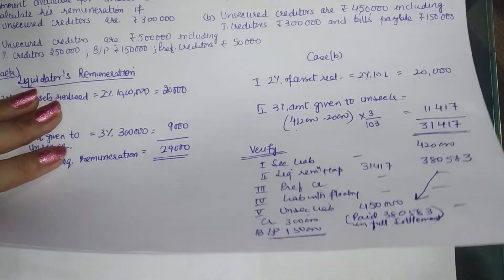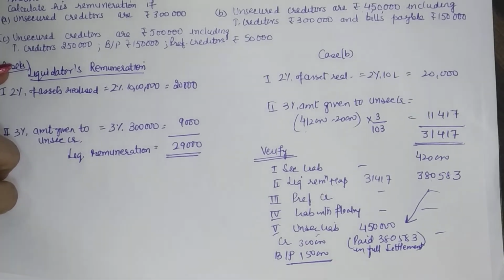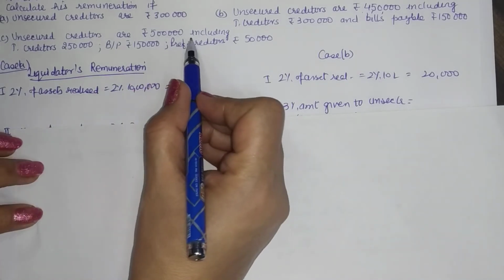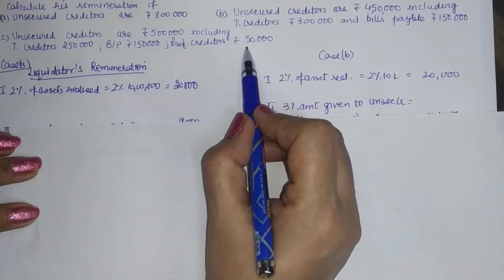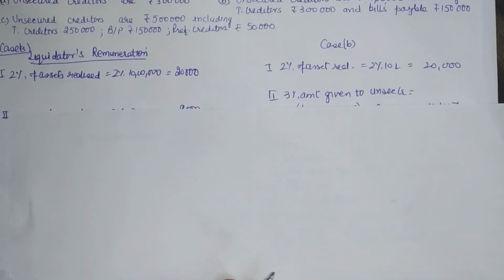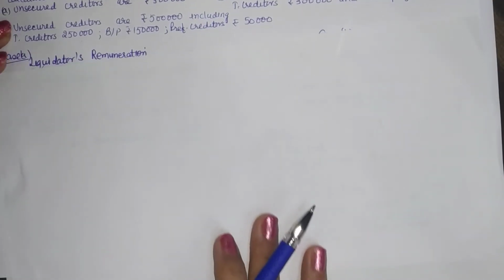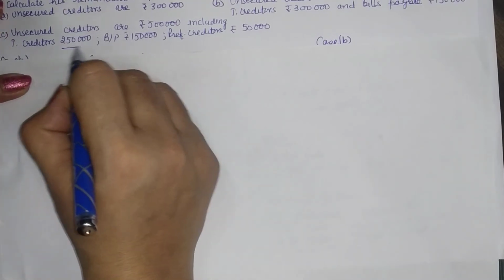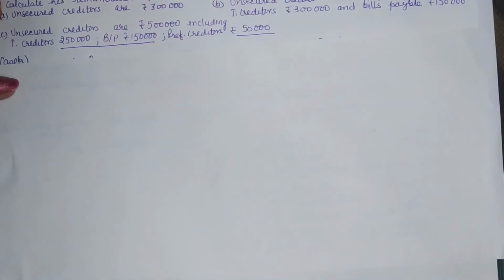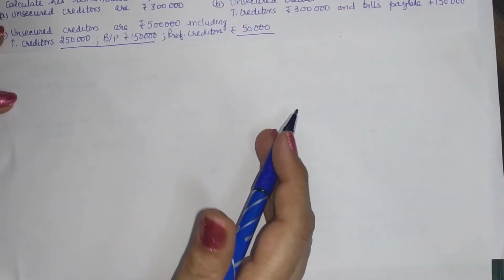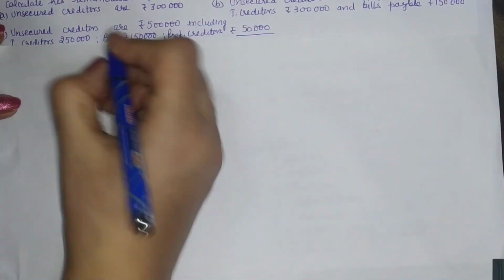Like let us take up the third case. Unsecured creditors are 5 lakh, including trade creditors of 2,50,000, bills payable and preferential creditors of 50,000. So you have three liabilities with you. One is preferential, and two are the trade creditors and bills payable. These are unsecured, but this one is preferential, and it will be paid in the preference order. We can make the calculations in both ways, like we calculated the commission or remuneration here directly.